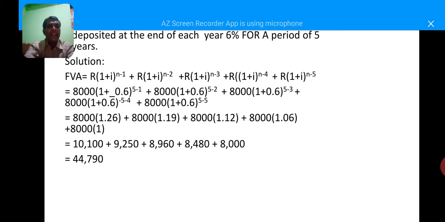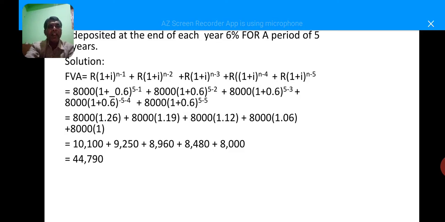In the sense, every year we are depositing 8,000 for a period of 5 years.